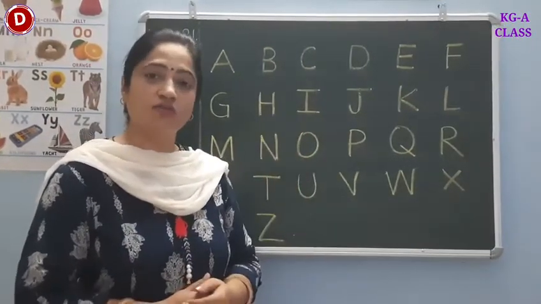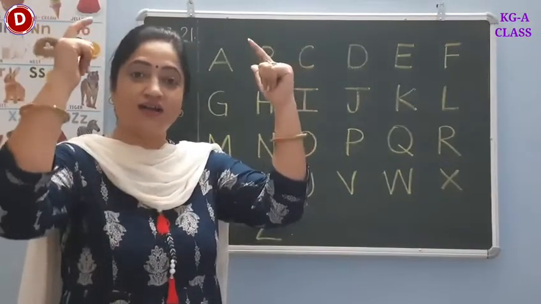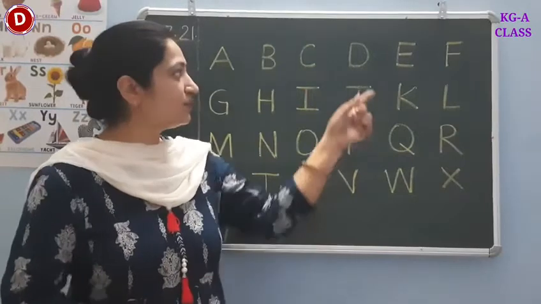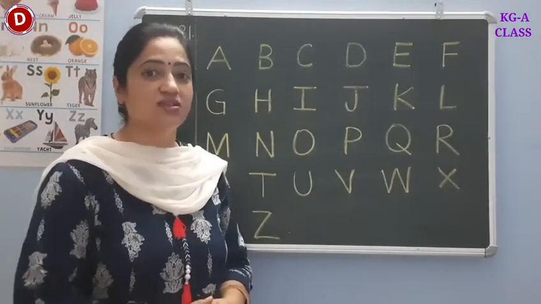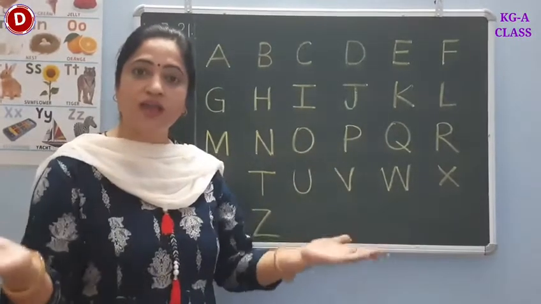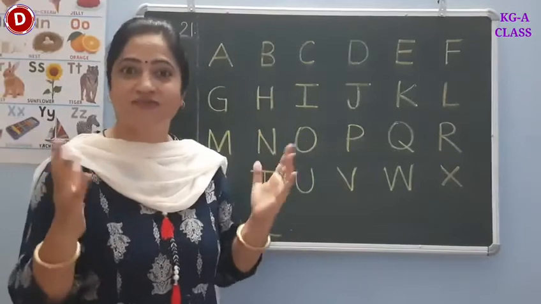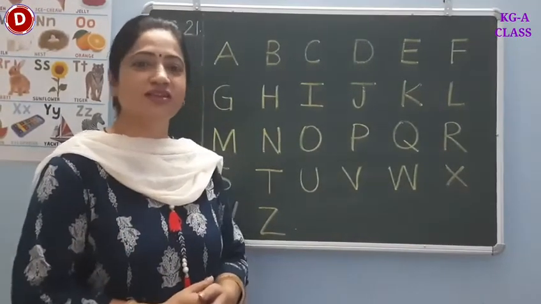K. The sound of C is K. We are clicking castanets. K, K, K. So C says K. Now comes D. D says D. The sound of D is D. See me play on my drum. Playing drum is a lot of fun with a da da da da. So the sound of D is D.